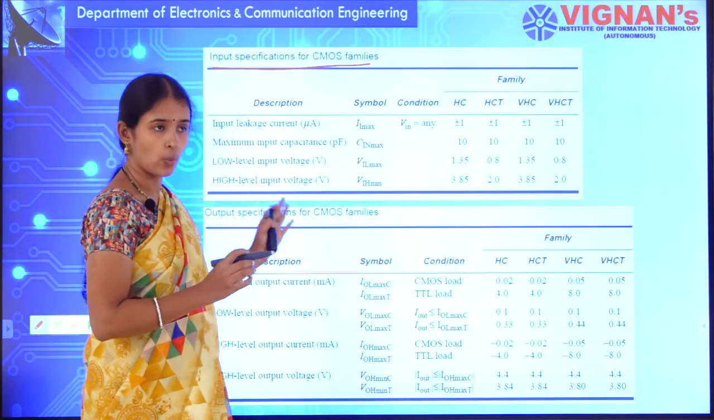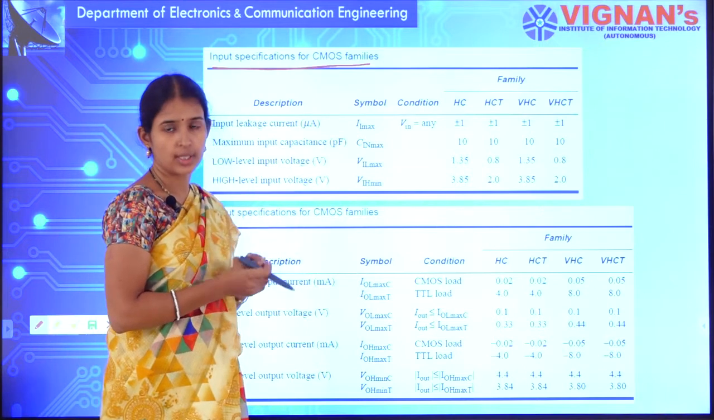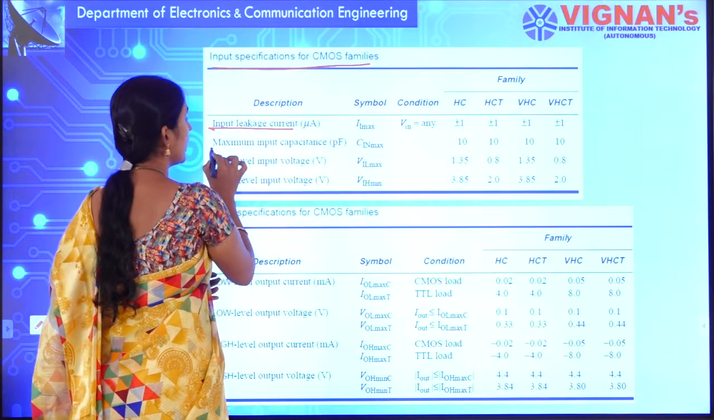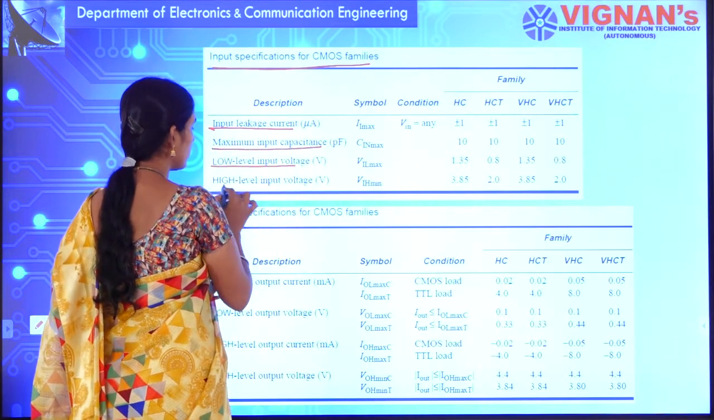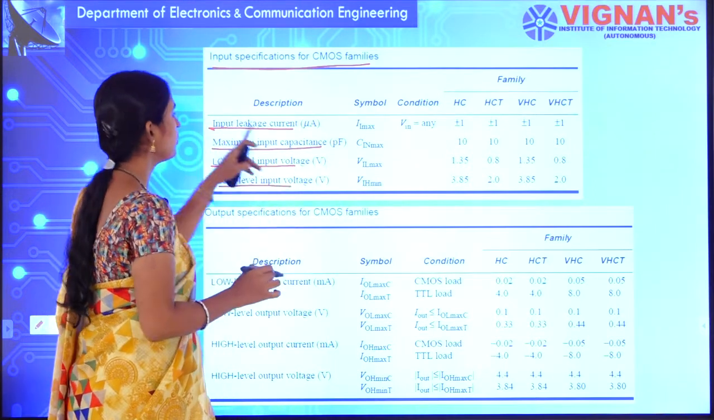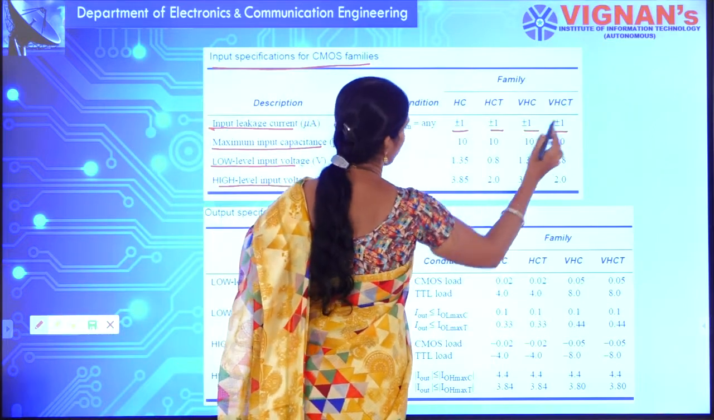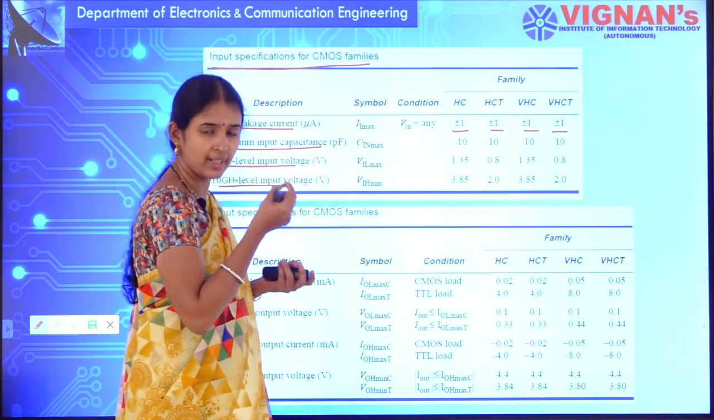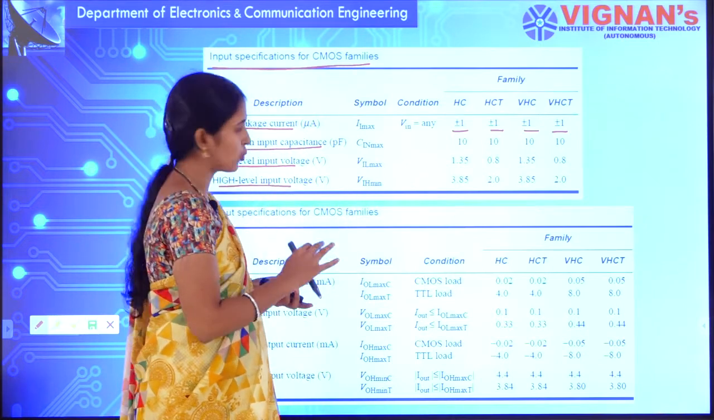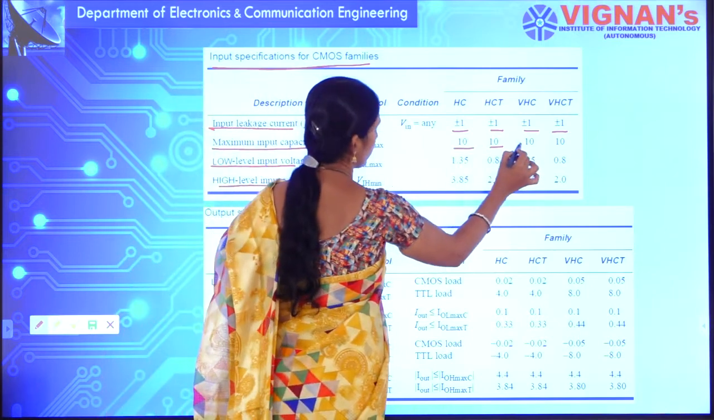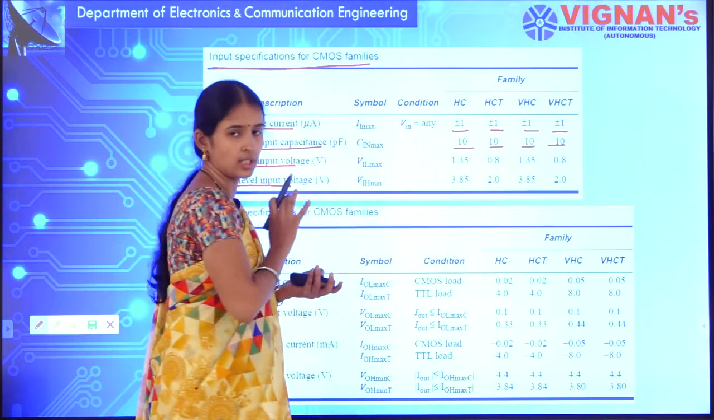What are the input specifications of CMOS logic families? Input leakage current, minimum input capacitance, low level input voltage, and high level input voltage. For input leakage current, it is taking only plus or minus 1 microampere, so it should possess very little leakage current. At the same time, minimum input capacitance will be 10 picofarad. It has less input capacitance.